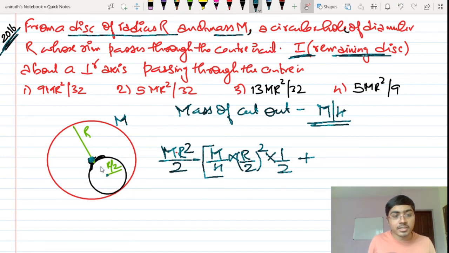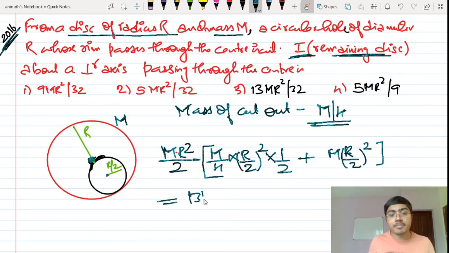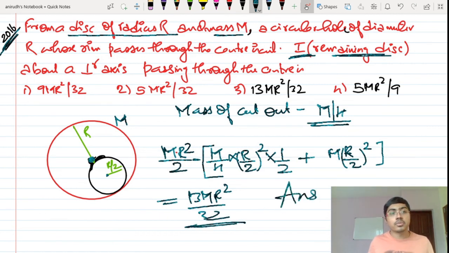Now I have to transfer this to this axis, plus MR square, so this is plus M by 4 times R by 2 the whole square. This is all you are supposed to do here, and if you do that, you will get 13 MR square by 32. So this is a very routine kind of question, and that was asked in 2016 NEET 1. So the correct answer is option 3.